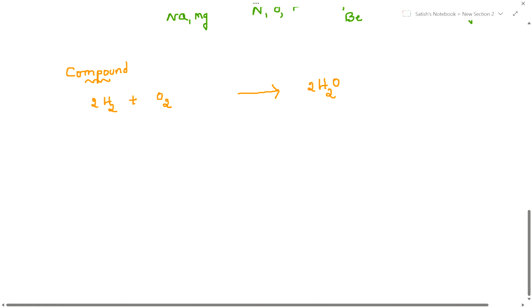You can take any proportions. This is 10, this is 15, any proportions you can take. Hydrogen molecule in 15 moles you can take it. This you can take it in different proportions. But once it forms the water, definitely it is fixed proportions. Definitely it combined in the fixed proportions.